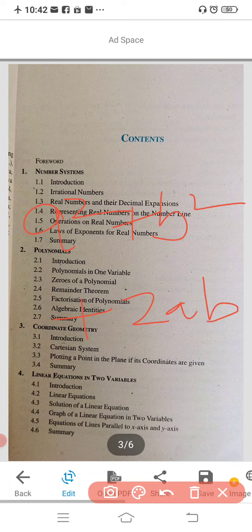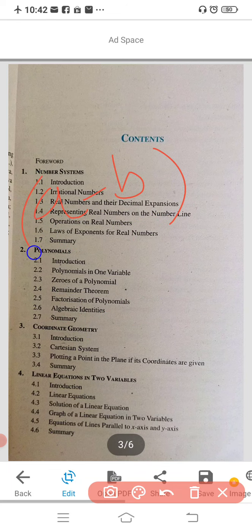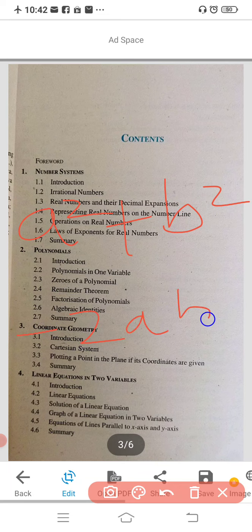So this identity you have all studied, and also you have studied the formula of (a minus b) whole square, that is a square plus b square minus 2ab. So this formula also you have studied in the last year.